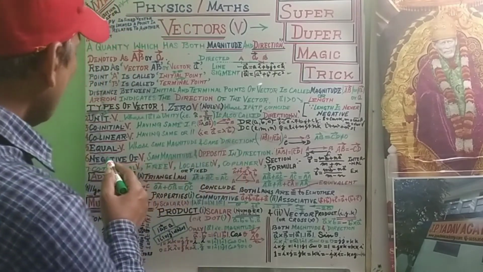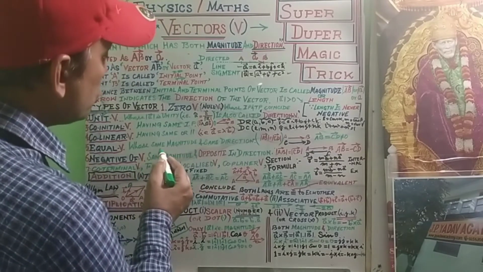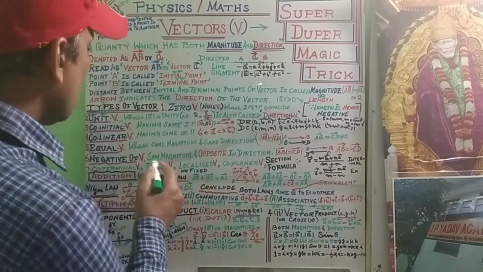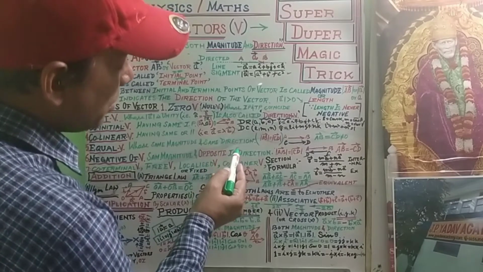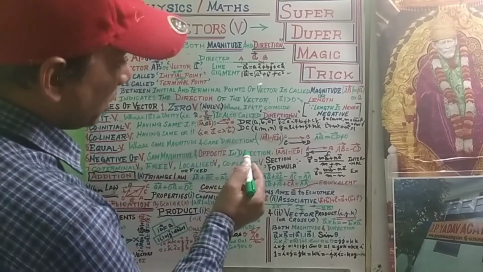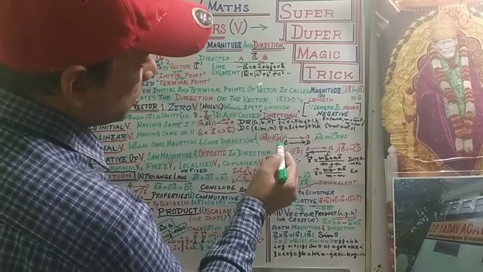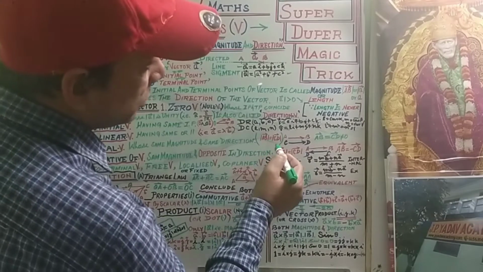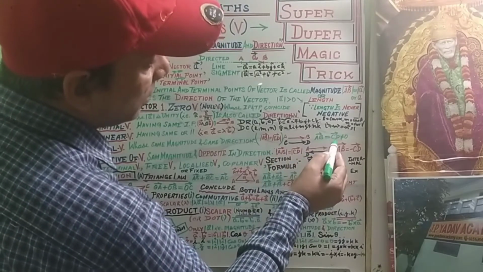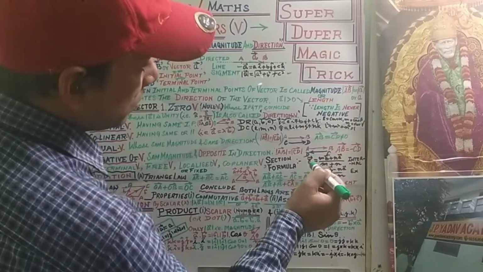Equal vector is another type of vector, with the same magnitude and direction. Equal vectors are those whose magnitude and direction are the same. That means mod AB equals mod CD. AB and CD are both equal if their magnitudes are the same, but vector AB minus vector CD is not equal to 0.